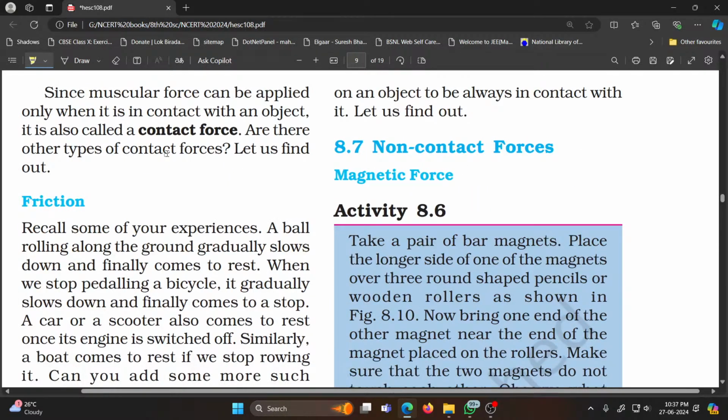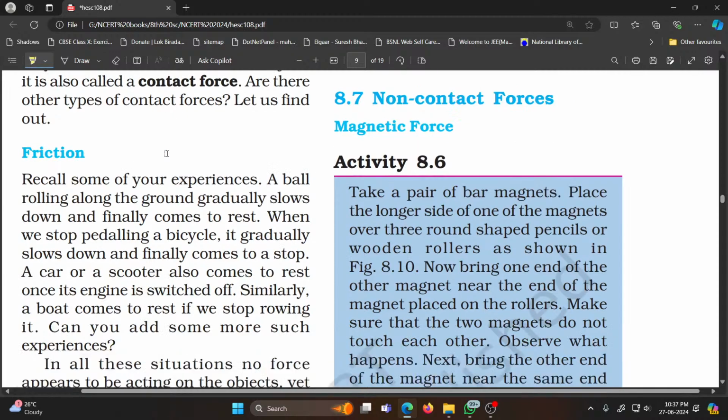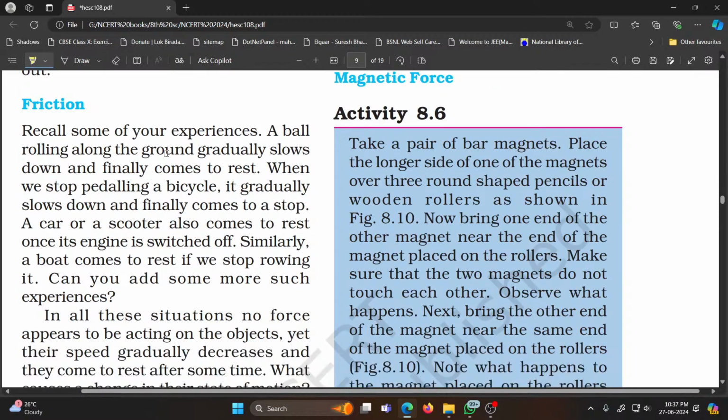Since muscular force can be applied only when it is in direct contact with the object, it is also called a contact force. Similarly, frictional force is also a contact force. Recall some of your experiences. A ball rolling along the ground gradually slows down and finally comes to rest. So without application of force, speed cannot be changed.